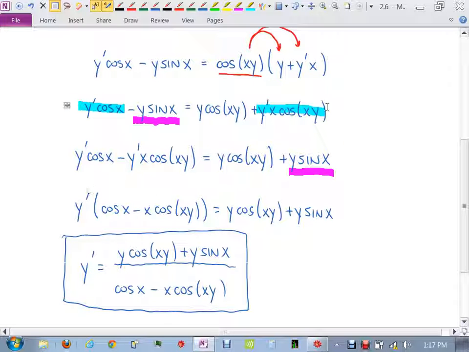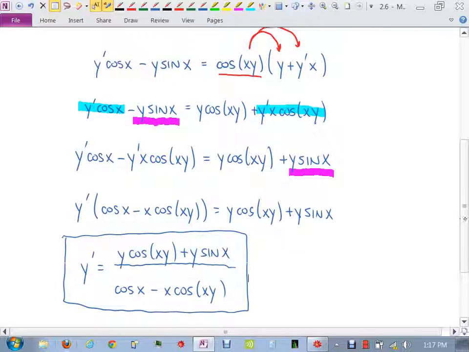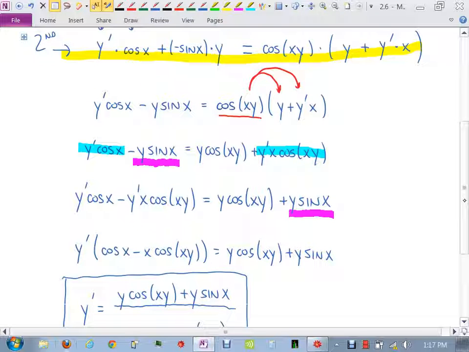Did that help? Yes? So on a test, the first thing I'm going to look for is do you have that line underlined, the line in yellow there, right? Do you have that? Okay? If the problem's worth 10 points, that's 5 or 6 points, just getting the derivative correct. And then the algebraic manipulation is the rest of the credit. All right? So I look for that first, and then from there, see how you do with the algebra.